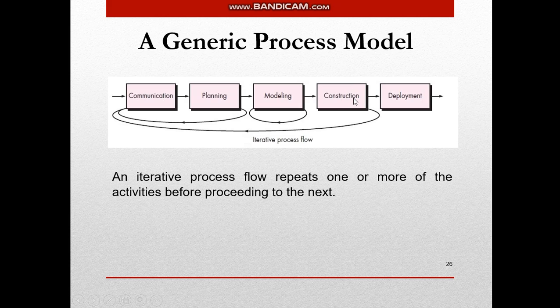Once you reach construction, it may happen that after reaching the construction stage, you are again going to communication phase because the clients need something or they want to delete something. So after, as I said, that halfway your software is developed, there may be some changes in it. So that is again in the communication phase. So that changes you have to accommodate. So you plan for it, you model for it for a prototype or a design, and then again you construct it. So क्योंकि ये activities बार बार repeat हो रही है after few stages, that process flow is called as iterative process flow. And once you are done with that, then the final stage will be the deployment stage. Deployment stage के बाद communication is rarely possible.